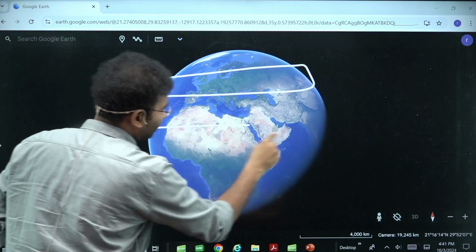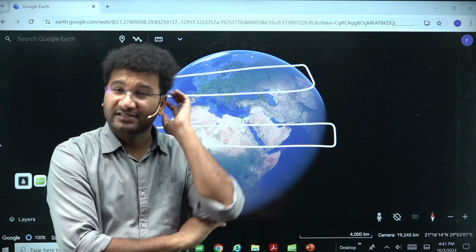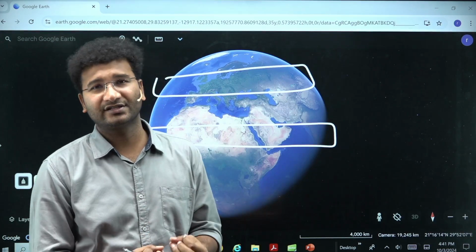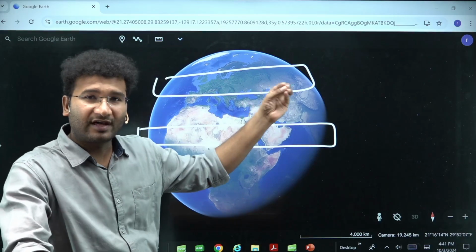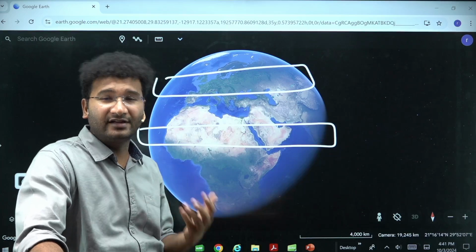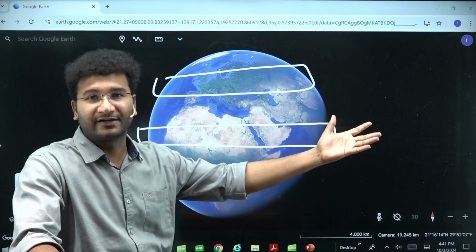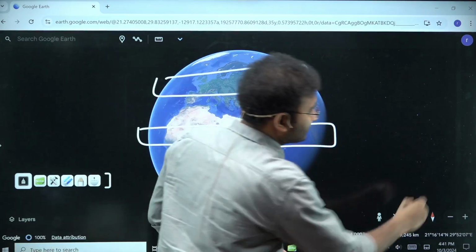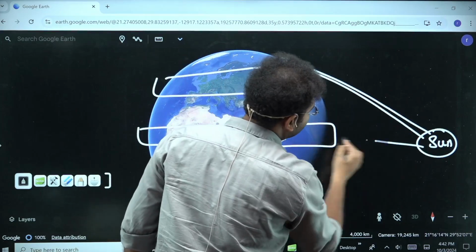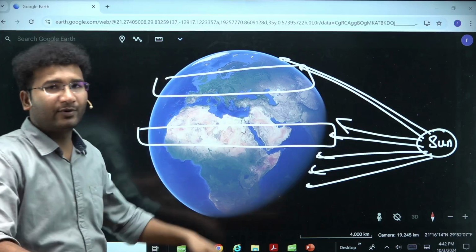Right? These are your tropical grasslands. So usually, where do you find more sunlight? The sunlight is more in tropical areas. Where sunlight is more, there the growth of vegetation will be good as compared to the areas which are not having sunlight. The primary source of energy for the world itself comes from the sunlight. The sunlight goes slanting near the poles and it is coming directly near the equator and the tropics. So that's why at one or other point of time you have a good amount of sunlight.